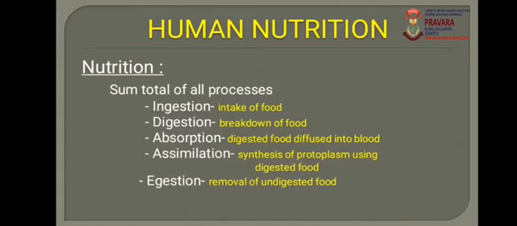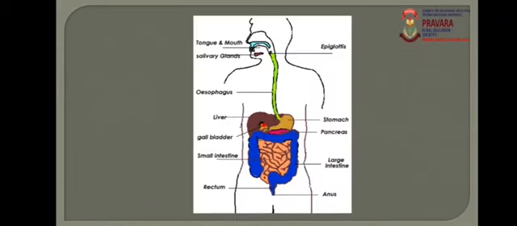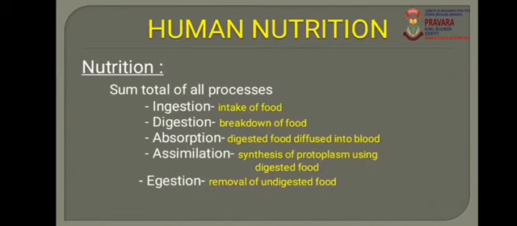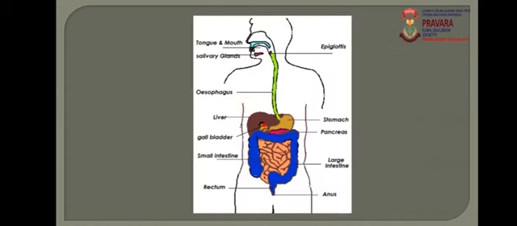Then after that, the second process is digestion. Now what is meant by digestion? Digestion is the breakdown of the ingested food. When the food material enters into the digestive tract, in the different regions different chemical reactions take place, and due to the chemical reactions there is a breakdown of this food material. Now here in digestion, what is the purpose of this breakdown?